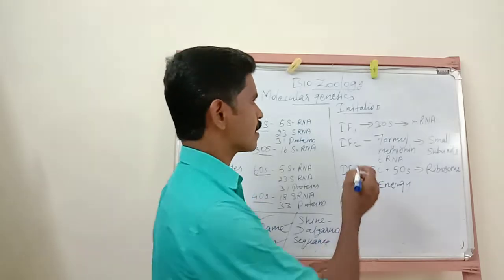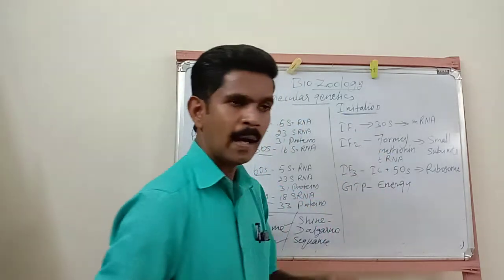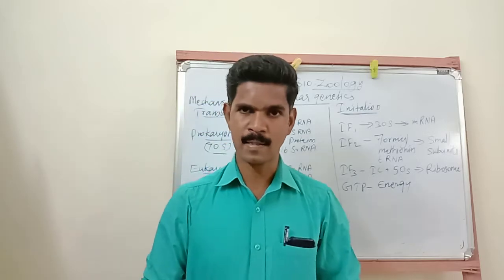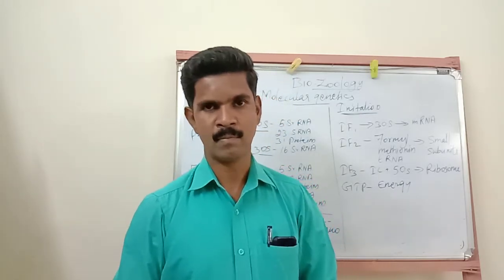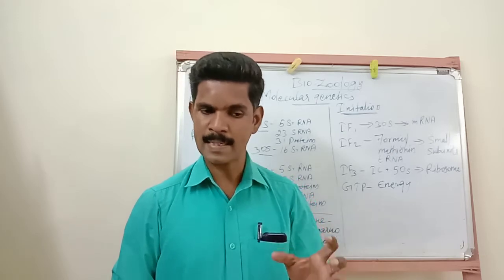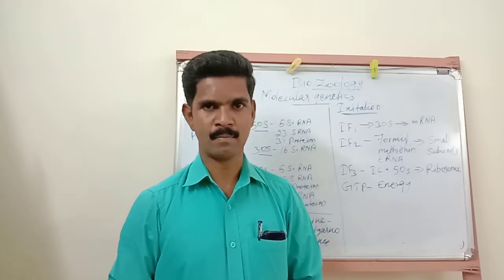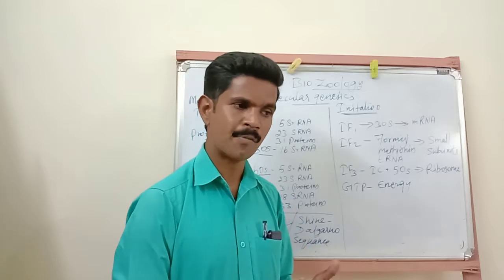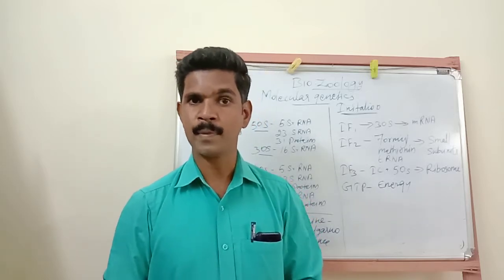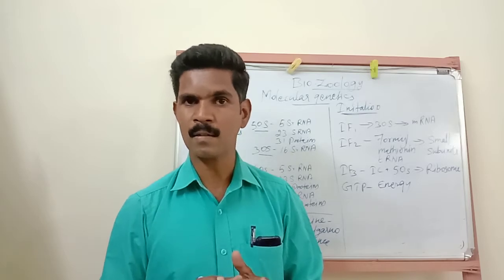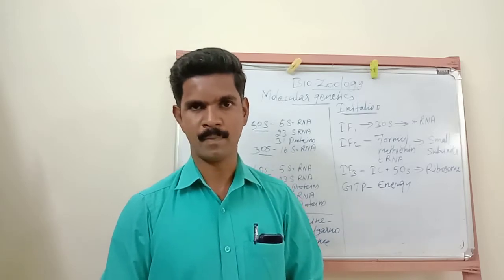The initiation process begins after the formation of a factor called the initiation complex. Only after the formation of this initiation complex is the first step, the initiation step, started.